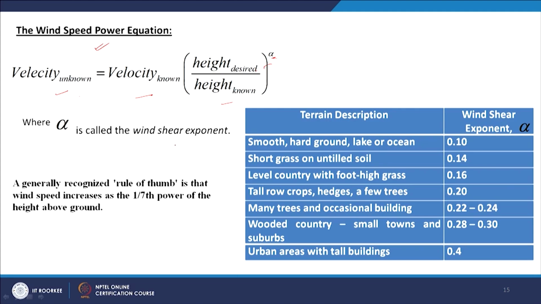So, this alpha is called the wind shear exponent, and one thumb rule is that this alpha value is around 1 by 7th. A generally recognized rule of thumb is that wind speed increases as the 1/7th power of the height above ground, and here this table gives some examples of different terrain and different alpha values, such as 0.10, 0.14, 0.16, 0.2, 0.24, and these are the different conditions.